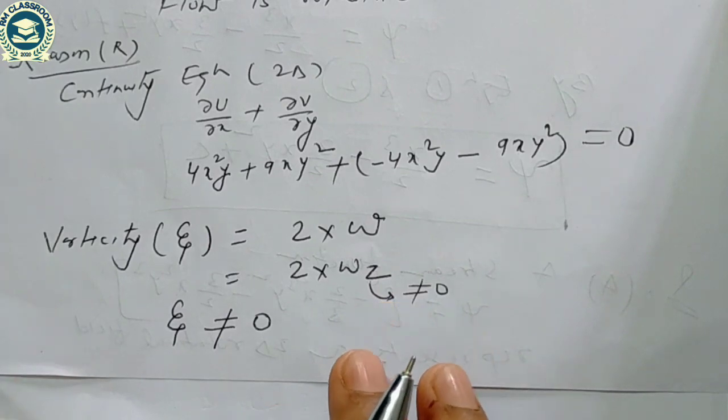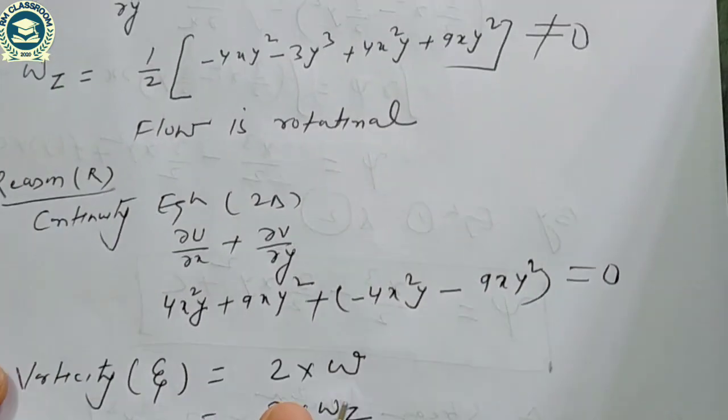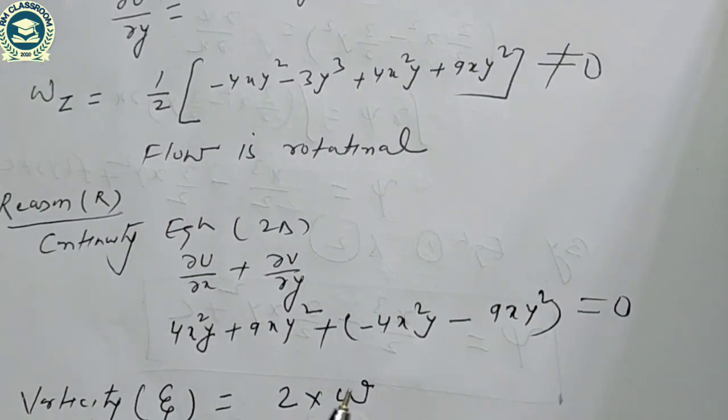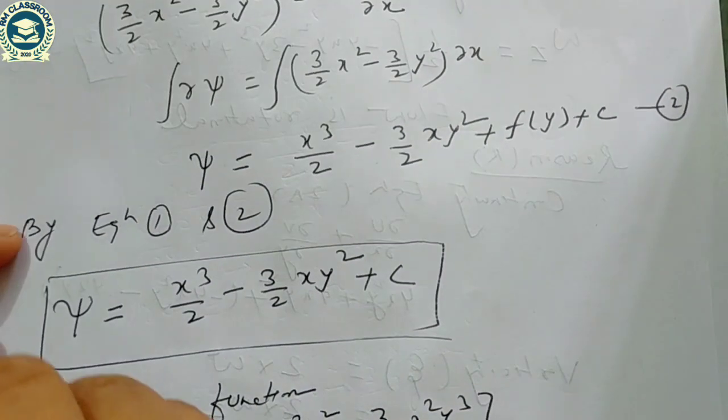So reason is incorrect. The function satisfy continuity equation and vorticity is 0, but here vorticity is not equal to 0, so our option C is correct. Assertion is correct, but reason is false. So option C is correct for this question.